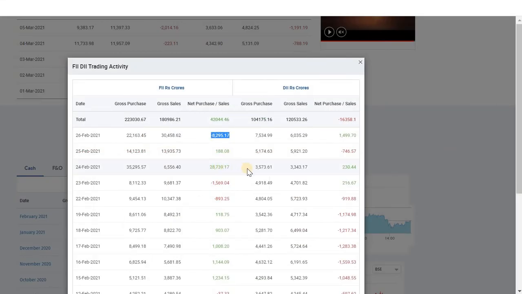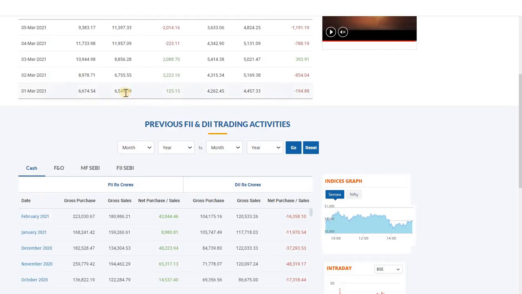Here there is huge buying from the FIIs on February 24th, but immediately the next day there is net selling. So you cannot decide how the FIIs and DIIs will move the market. You have to confirm the trend with at least 2 days. Next day, on February 26th, there is net selling from the FIIs and DIIs. Immediately on March 1st also, you can check there is net selling.